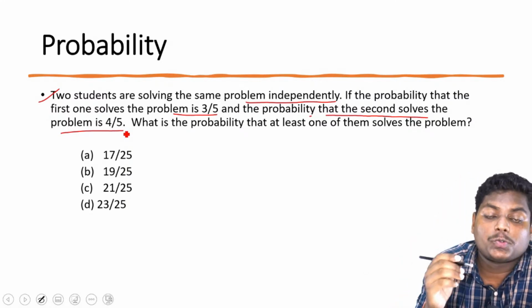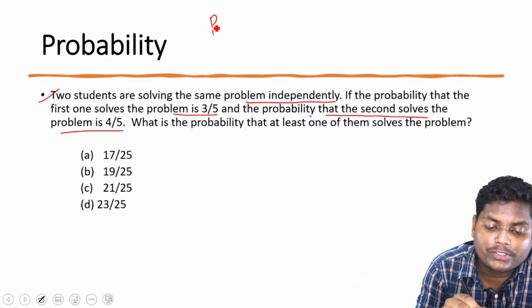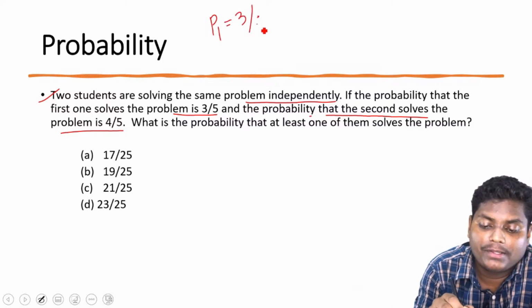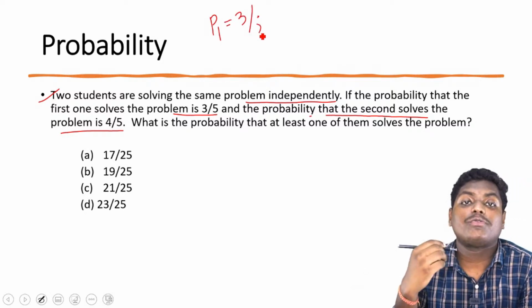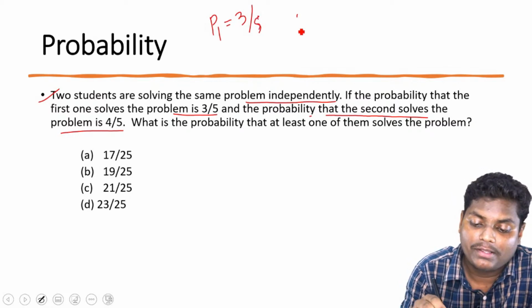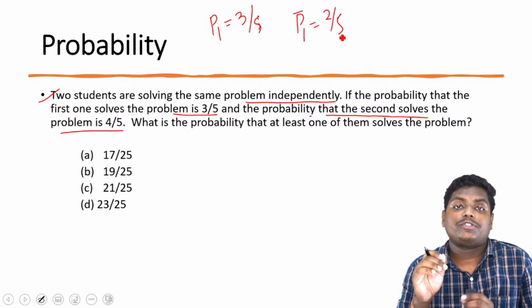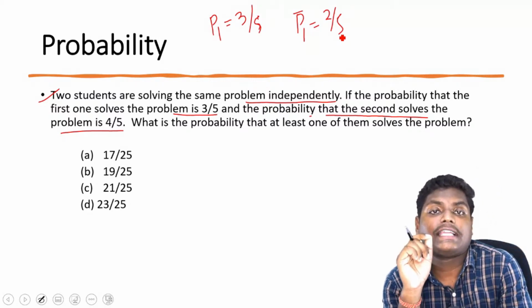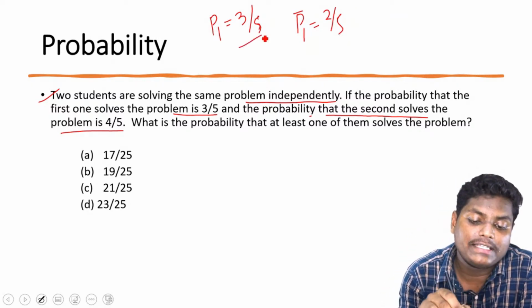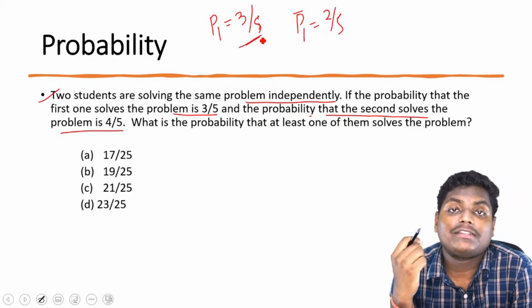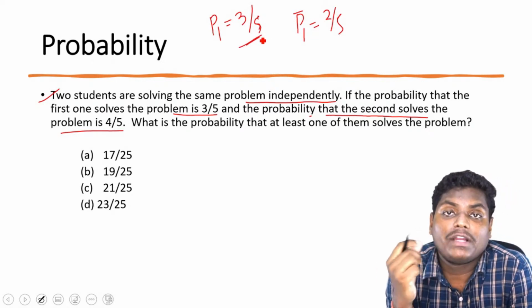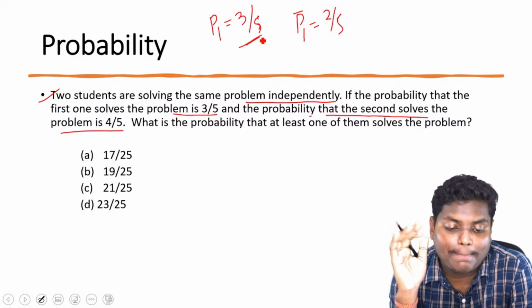So there are two students. The probability of solving for the first student is 3 by 5. Then what is the probability that the first student won't solve the question? It is 2 by 5, since the total probability is 1. If we add them, it will be 1.